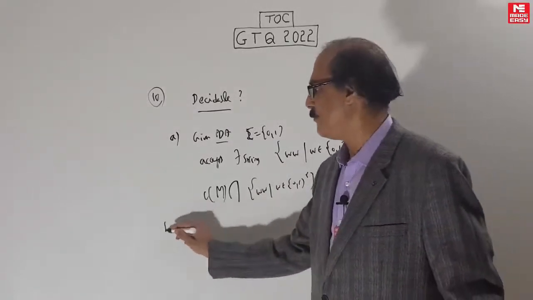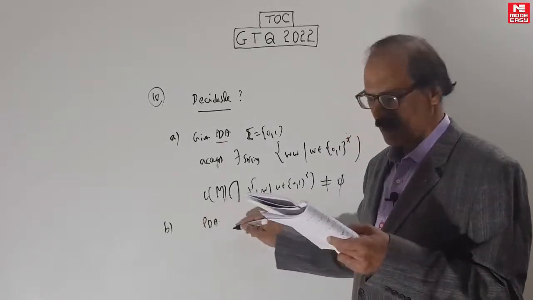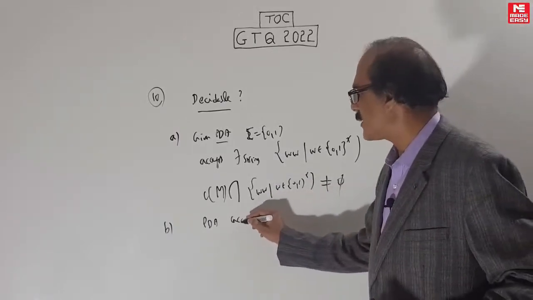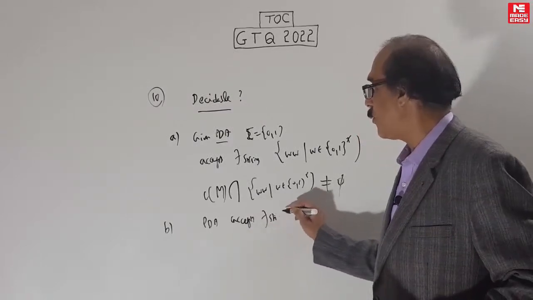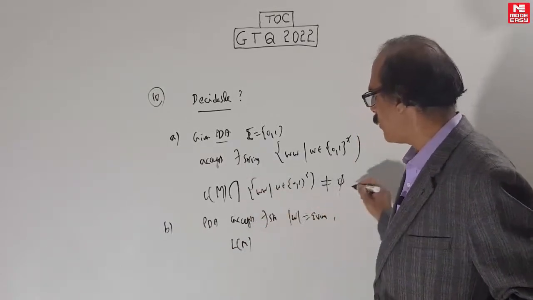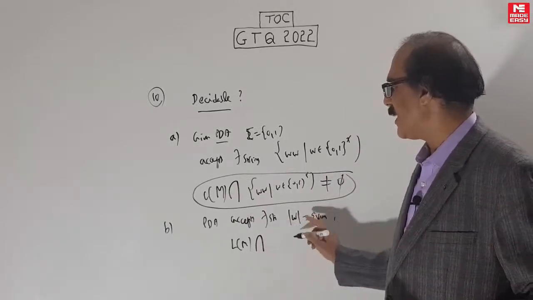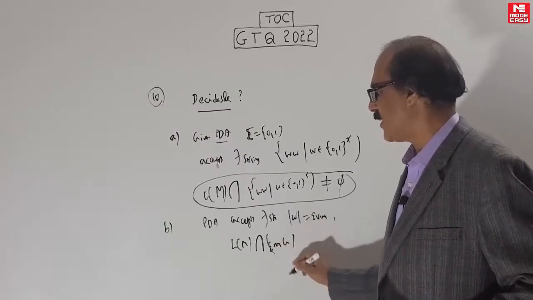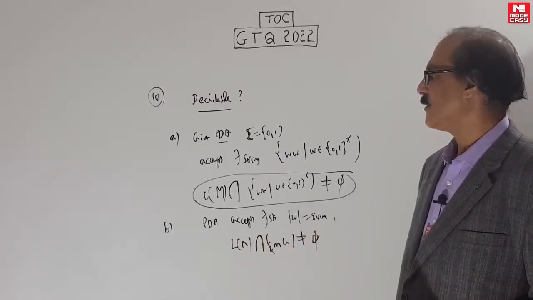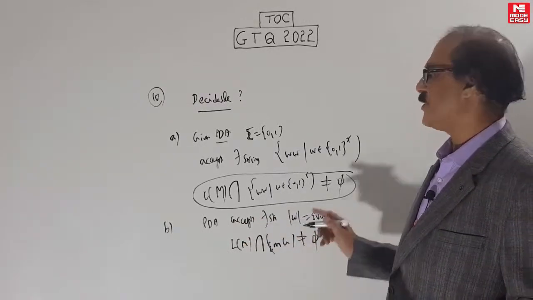Now you attack this question. Okay, B. Same thing again. Whether a given PDA on the same alphabet {0, 1} accepts a string whose length is even. Here again you can do it in the same way. They won't give this in the question; you have to understand it. How will you do this? L(M) intersection the even length language should not be equal to empty set. That means there is at least one string here whose length is even. So it's an intersection question: whether the intersection of the PDA's language and the even length string language is not equal to empty set.